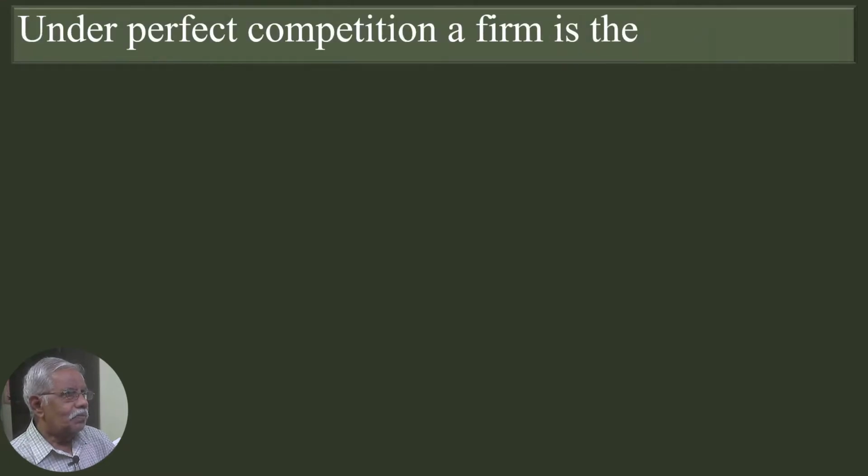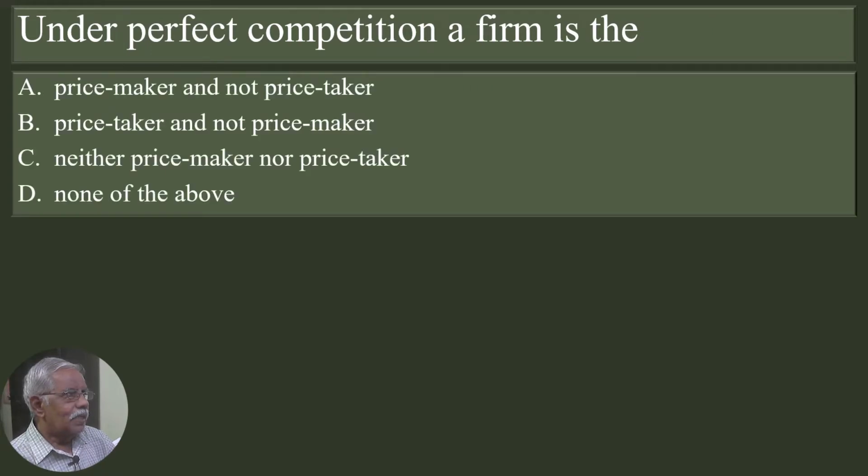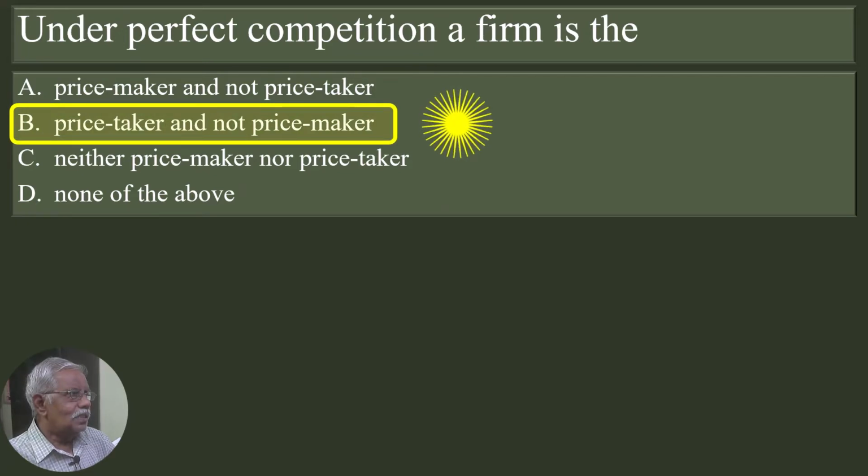Under perfect competition, a firm is the: price maker and not price taker; price taker and not price maker; neither price maker nor price taker; none of the above. The correct answer is B, price taker and not price maker. Under perfect competition, a firm is the price taker and not price maker.